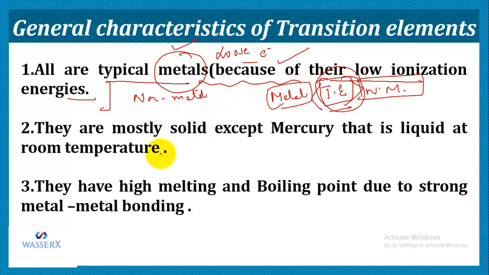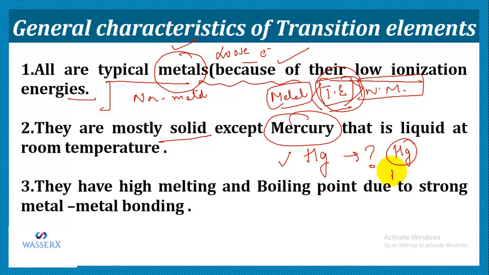Now let us talk about how they exist. They are mostly solid, except mercury, which is liquid at room temperature. You know that mercury is the only metal which is liquid at room temperature. And why is it so? It is because the mercury element has weak metal-metal bonding inside its lattice.